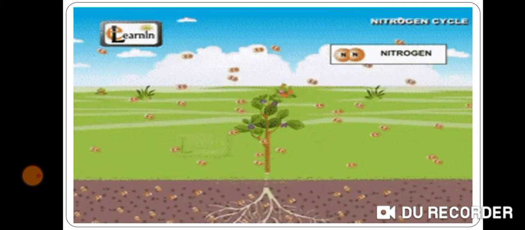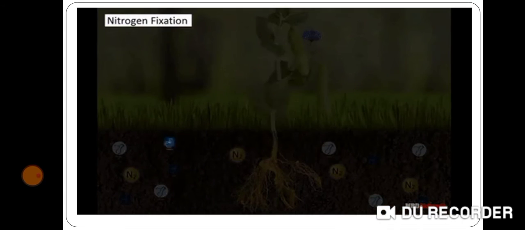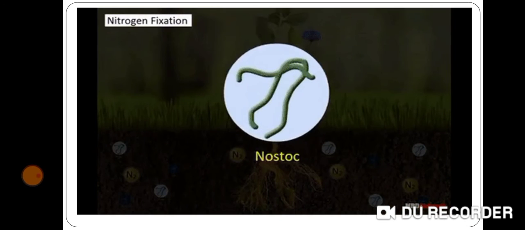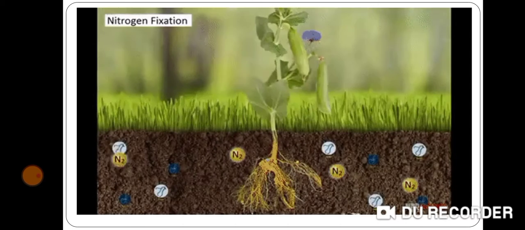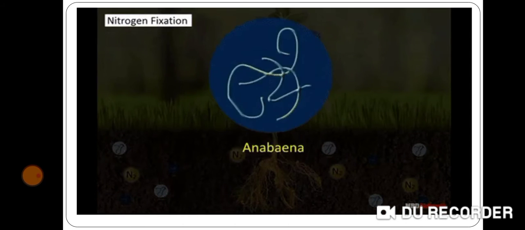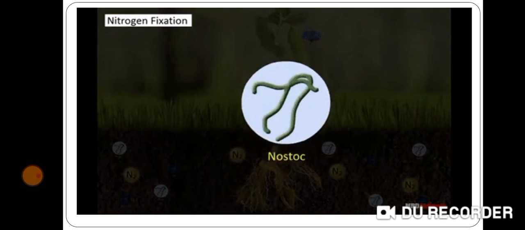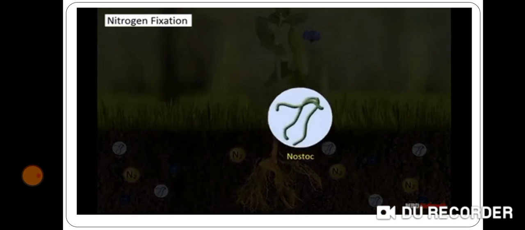The nitrogen gas of air is also present in the soil, and in the soil there are some microorganisms like Nostoc and Anabaena which can fix the nitrogen and convert it into compounds of nitrogen.